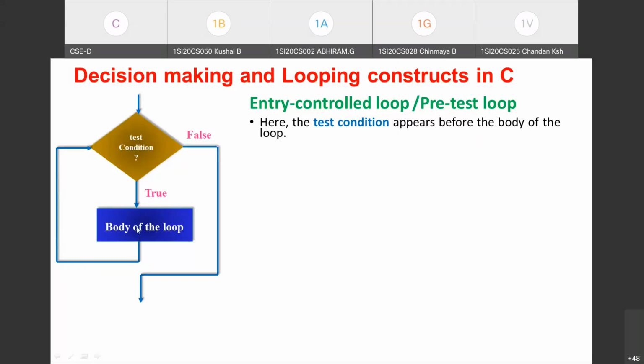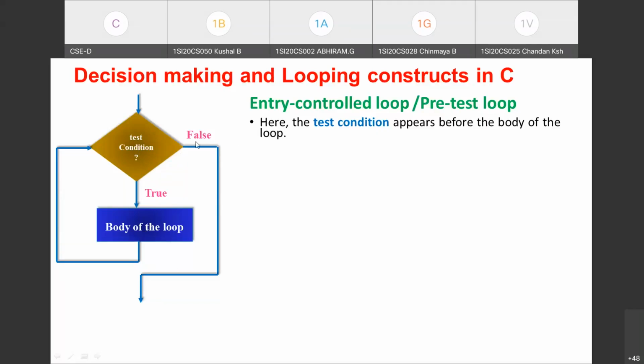and it executes the statements given within this body of the loop. After completion of execution, where will the control be transferred to? It will go to the test condition part to test the condition for the next time. Again, if it evaluates to true, it enters the body of the loop, it executes, and control is transferred to the beginning of the test condition part. This process is repeated as long as the condition you are testing evaluates to true. Once this test condition fails, control will come outside the body of the loop.